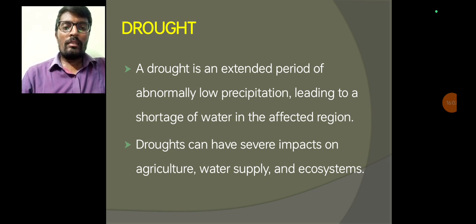Agriculture means if there is no water in that region, there is no crop yield from that region, and also the availability and quality of water may reduce, thus resulting in an imbalance of the ecosystem, meaning the relationship between man and nature.